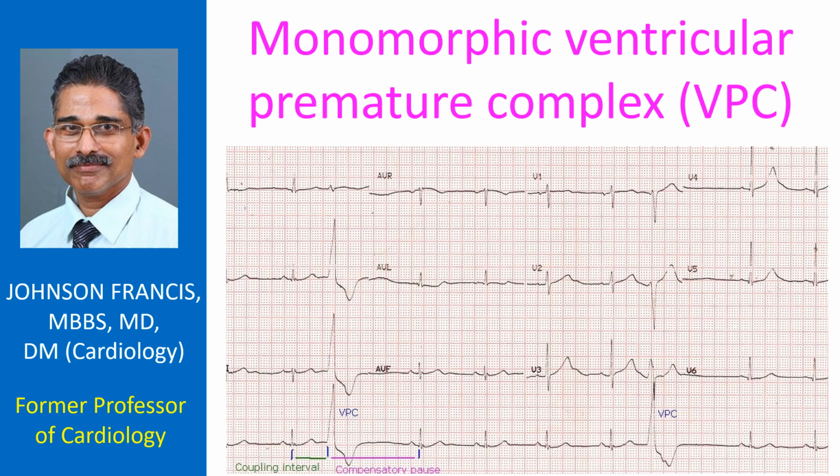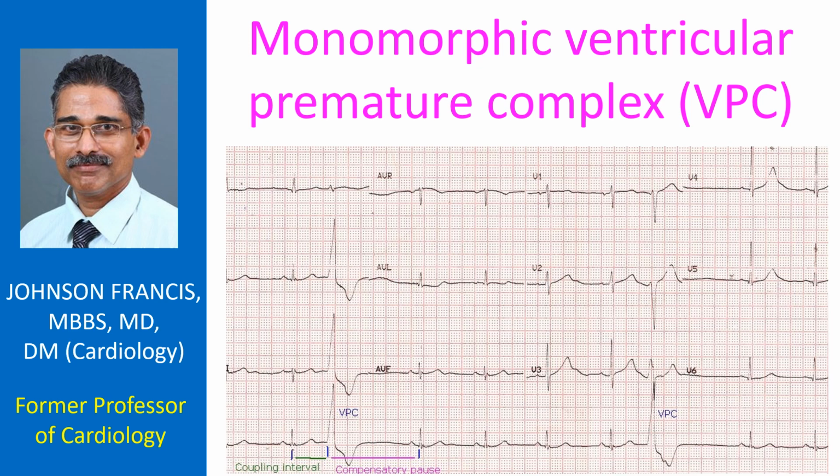Basic rhythm in the ECG is sinus rhythm at around 60 per minute. There are two wide QRS complexes seen in the lead 2 rhythm strip. Both of them are of similar morphology. Hence they are called monomorphic. Monomorphic VPCs are usually unifocal and have the same coupling interval.